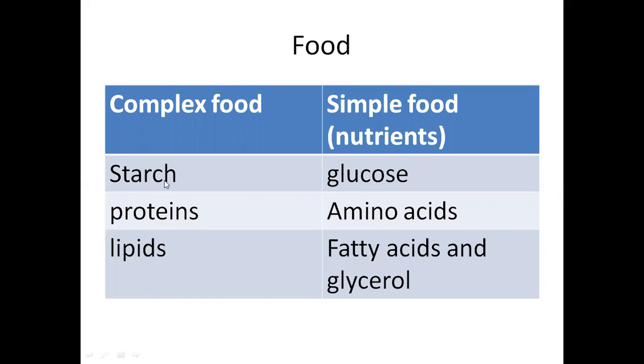Now proteins. Proteins are first digested in the stomach into peptides. Then in the small intestine, peptides are digested into amino acids by trypsin and erepsin. Now, lipids. Lipids are digested by lipase in the small intestine into fatty acids and glycerol.